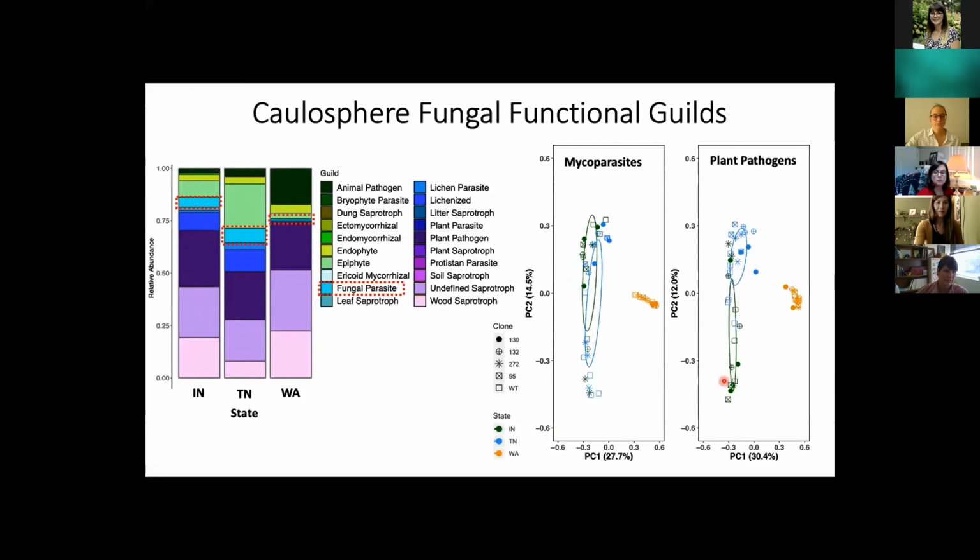communities of these organisms are more similar to one another based on their state and region, so that the native range states have mycoparasite communities that are more similar to one another than the introduced states. This suggests that Geosmithia morbida is interacting with different mycoparasites and plant pathogens depending on the portion of its distribution that it's in.